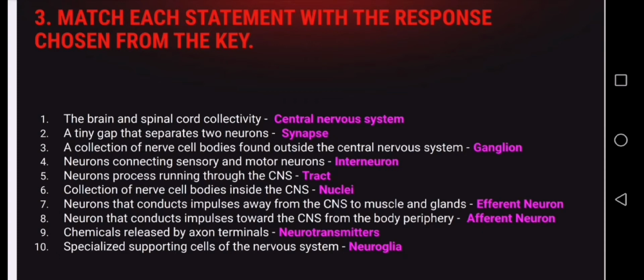Number 6. Collection of nerve cell bodies inside the CNS, the nuclei. Number 7. Neurons that conduct impulses away from the CNS to muscles and glands, the efferent neuron. Number 8. Neuron that conducts impulses towards the CNS from the body periphery, the afferent neuron. Number 9. Chemicals released by axon terminals are neurotransmitters. And number 10, specialized supporting cells of the nervous system, neuroglia.